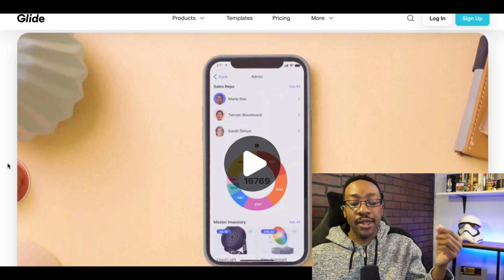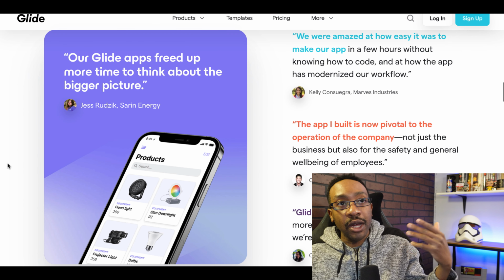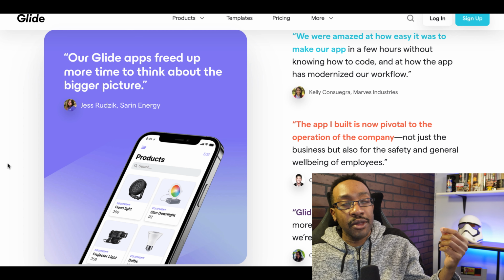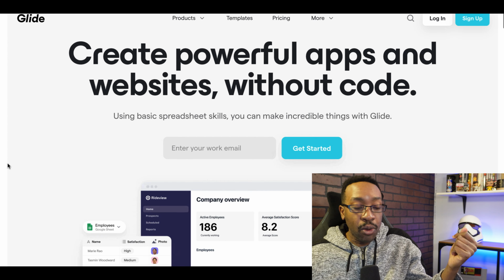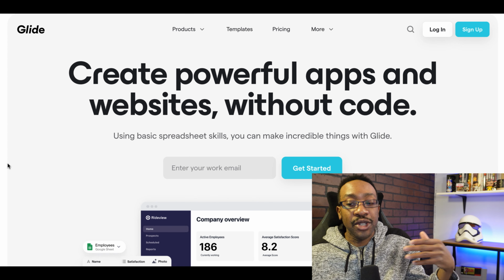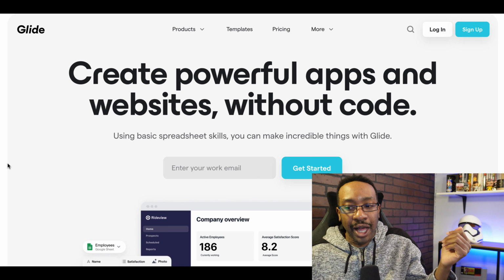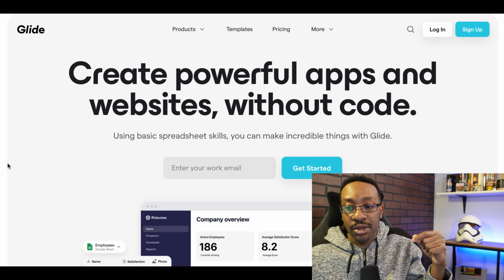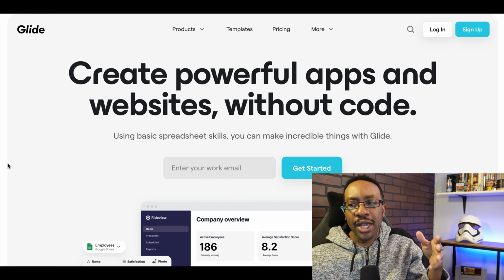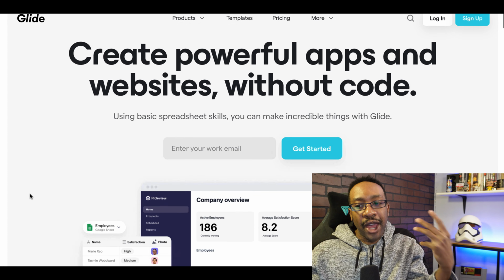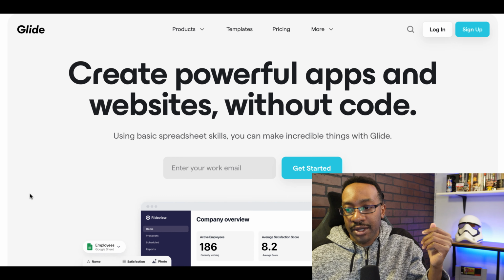But the things that you can create with Glide are beautiful, and you can be using the power of not only Google Sheets, but if you're really good at using formulas in Google Sheets, or if you're going to use different add-on components with Google Sheets, you can make these apps very powerful with Glide. Not only that, for databases, you can also use things like BigQuery and others. So I would say make sure that you write down exactly the type of app that you're looking to do, but Glide is a great option to get started.